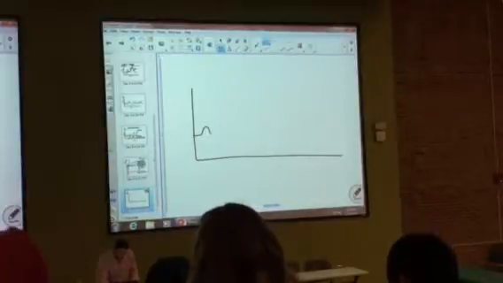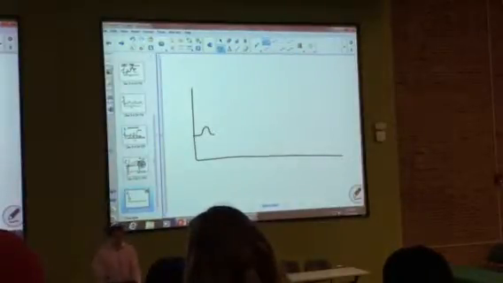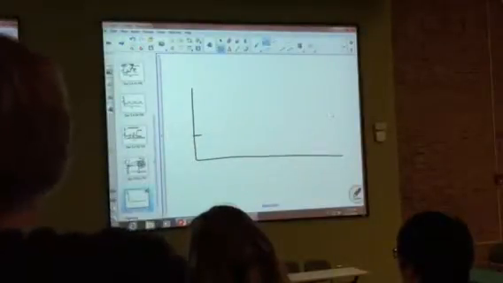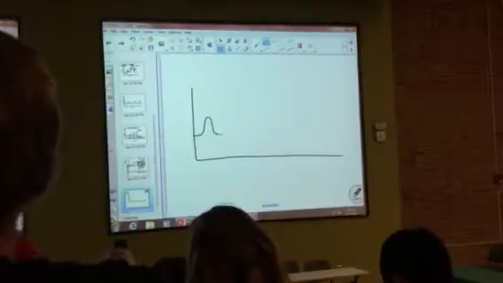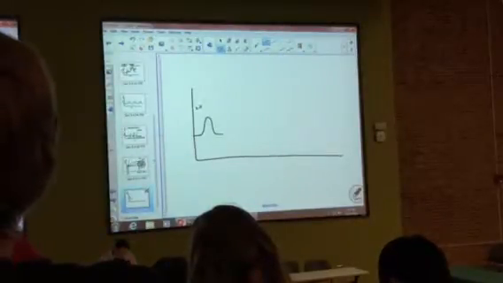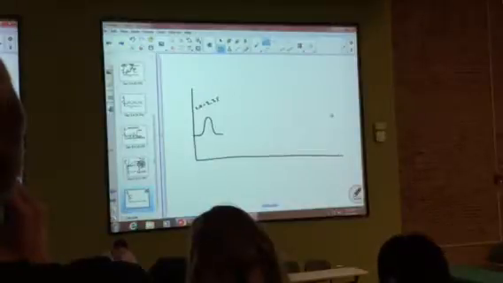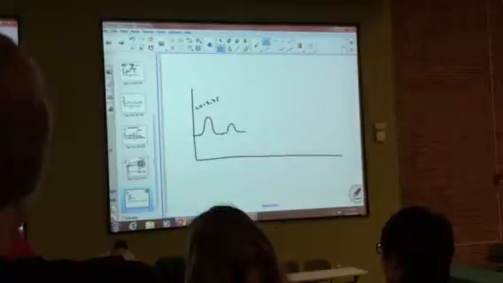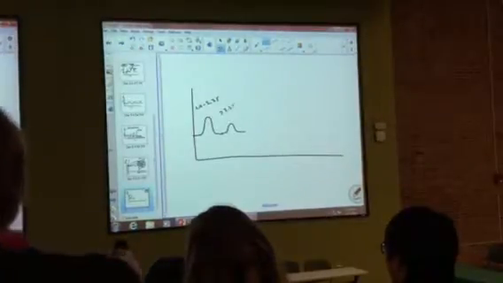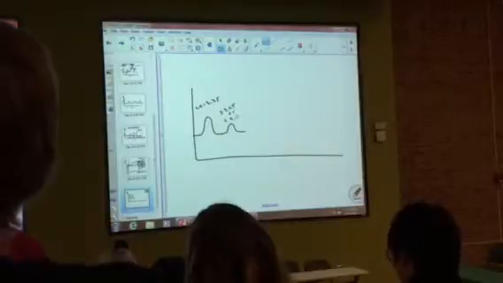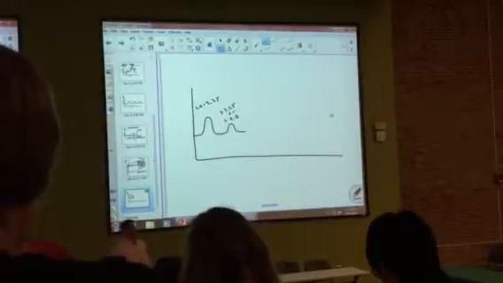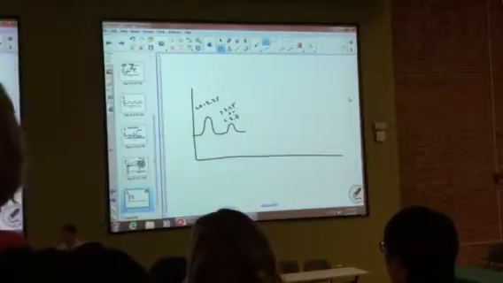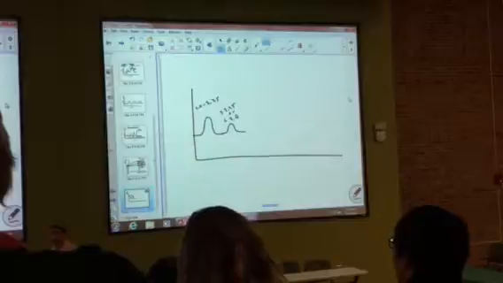So a certain amount of tension is generated. All right? You know what? Let's make that one bigger. The greatest amount of tension, because that was our sarcomere at 2 to 2.25 microns. And when we had a sarcomere length of either greater than 2.25 or less than 2.0, less tension is generated. Okay? But we're going to keep that sarcomere at either the perfect length or the not so perfect length.